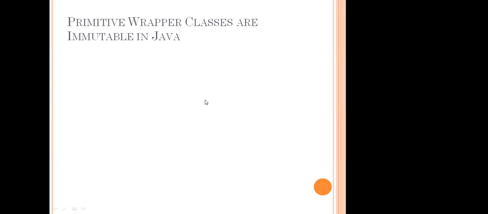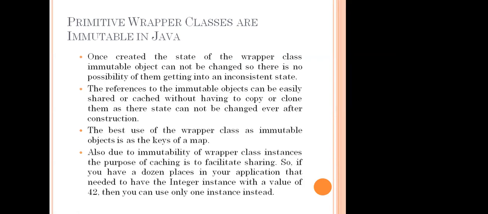Then another one: once created, the state of a wrapper class immutable object cannot be changed. So there is no possibility of it getting into an inconsistent state. If the values were going to be changed, we would wonder where the old value is stored, and we would need another extra variable to store all those.